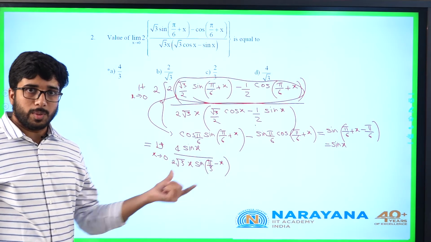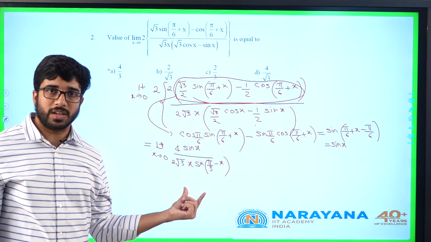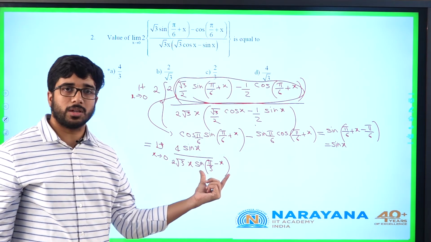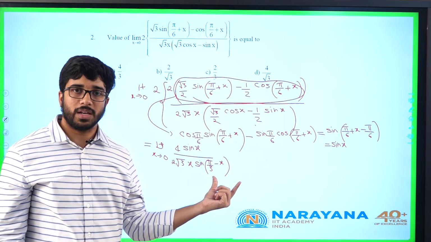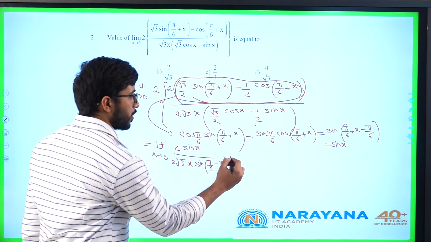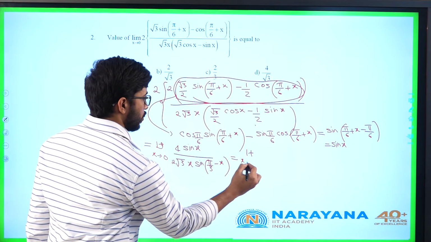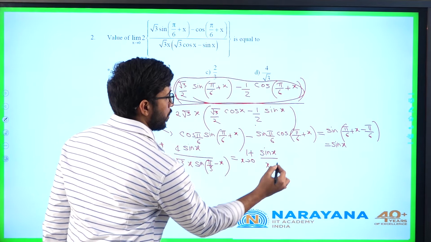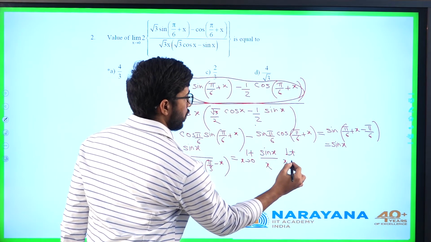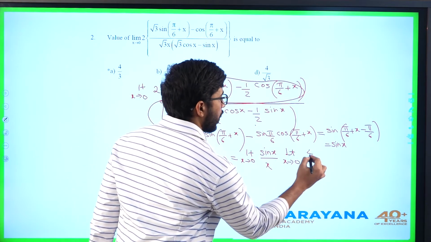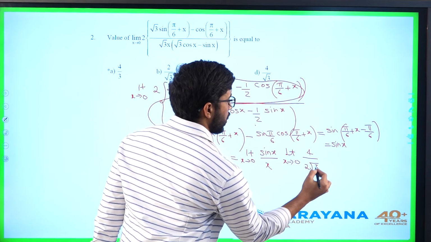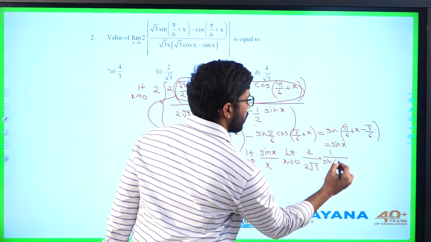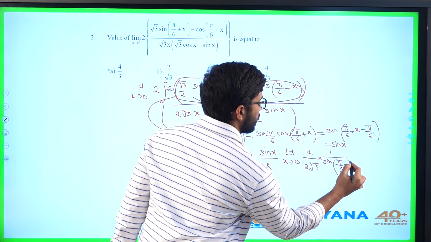Now, I can separate the limits. Limit x tends to 0, sin x by x is a fixed value, and limit x tends to 0, 4 by 2 root 3 into 1 by sin of pi by 3 minus x is also a non-zero finite value. Let us separate it: limit x tends to 0, sin x by x into limit x tends to 0, 4 by 2 root 3 into 1 by sin of pi by 3 minus x.